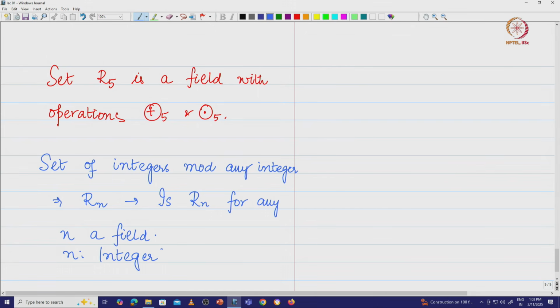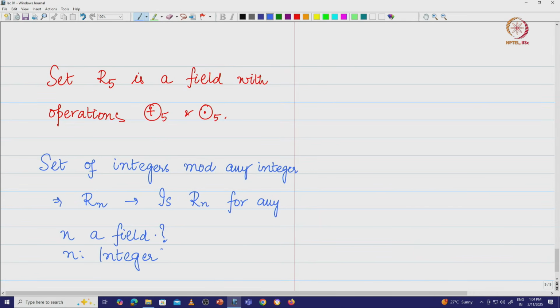So, we saw that modulo 5, the set of integers mod 5 is a field. So, emboldened by this, we ask a question, is the set of integers modulo any integer going to be a field? That gives us some kind of confidence to look into this. So, what is the answer for this? Can the set of numbers that you get, integers modulo any other integer, let us say n, will that be a field? Will that always be a field?